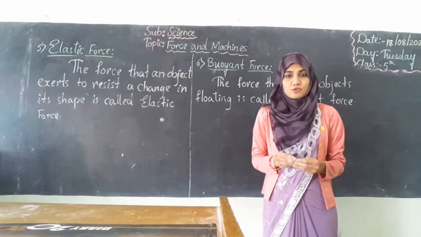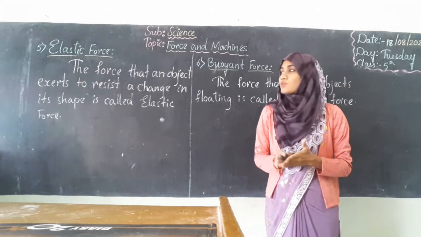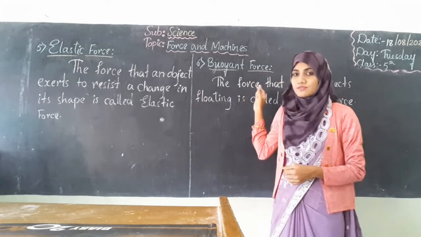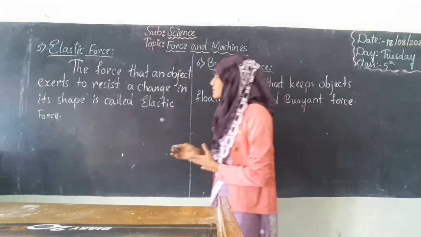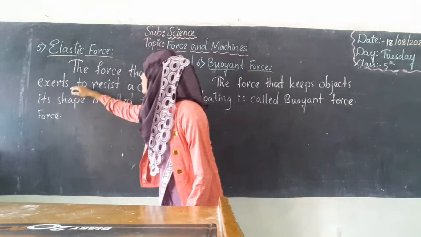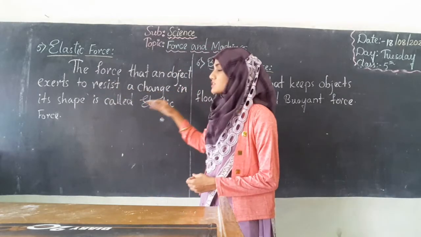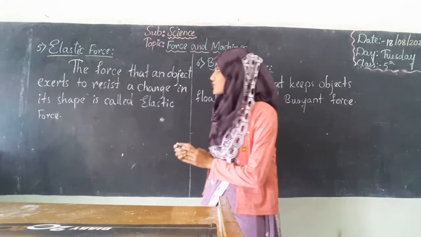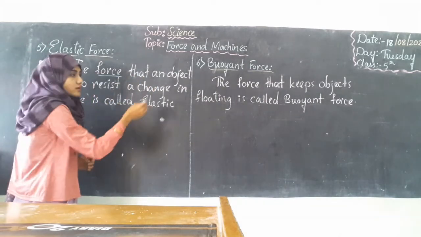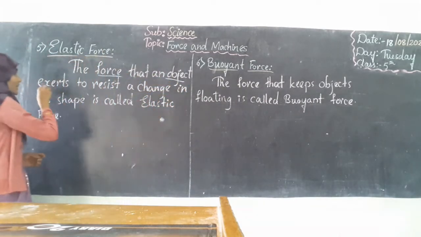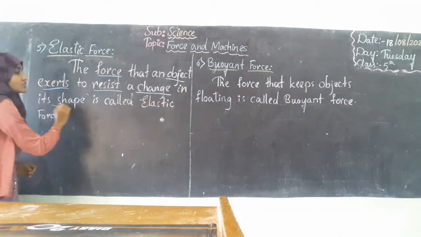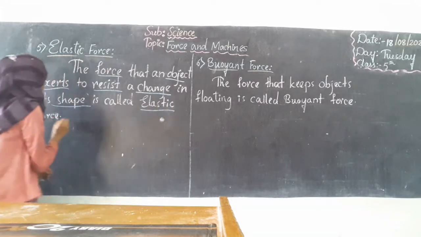After electrostatic force and magnetic force, we will go for two more forces, that is elastic force and buoyant force. Let us see what this elastic force is. The force that an object exerts to resist a change in its shape is called elastic force.